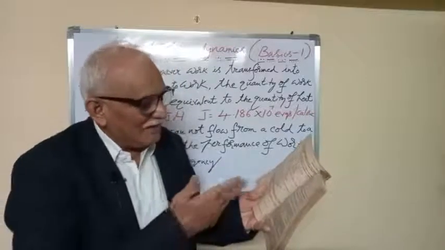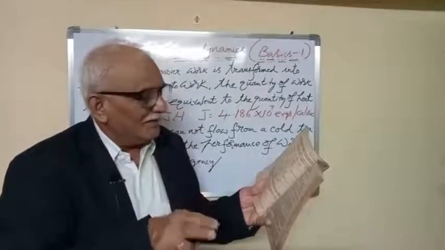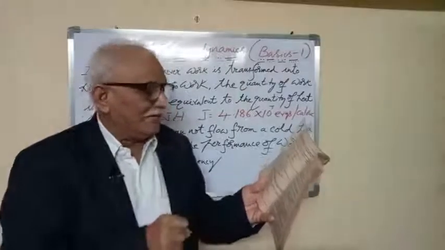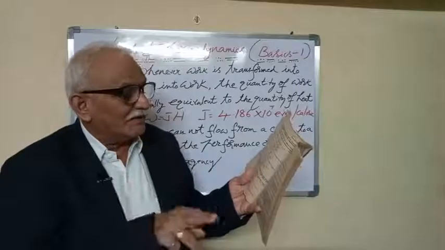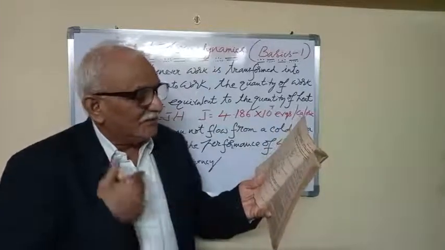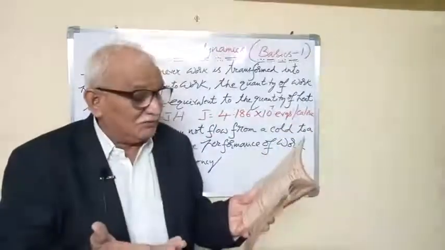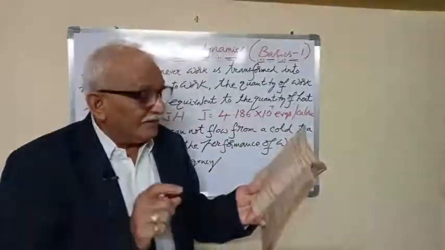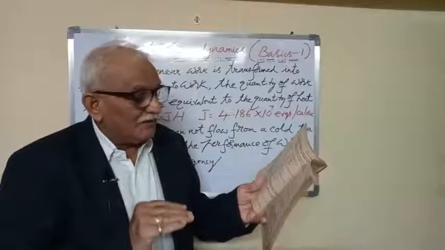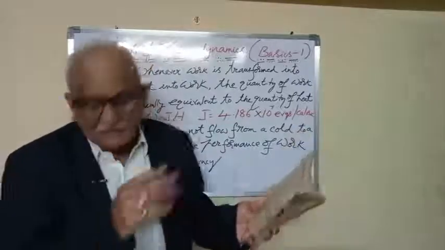It is clear from the definition that heat cannot flow from a body at a low temperature to a body at a high temperature unless work is done by an external agency. This is in accordance with our experience in other branches of physics. In any branch of physics, a body cannot move from a lower to a higher level unless work is done on it by an external agency.